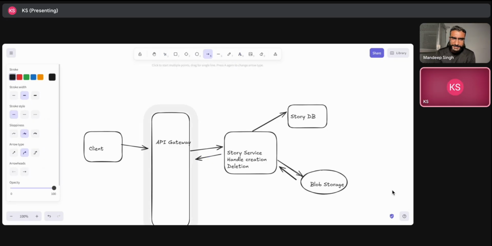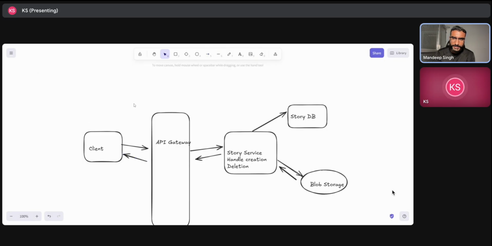So you are generating some kind of story ID in the first call itself, and then you are using that story ID? Yes, yes. So that is what I feel is more efficient, because I would not like to do the double upload kind of stuff.